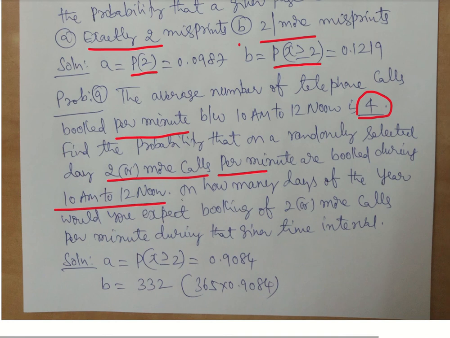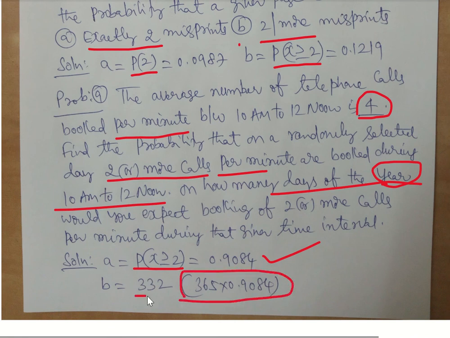On how many days of the year will 2 or more calls per minute be booked? Two things are important here: there is a duration, and there is a number, 4, which is very small. So we can attribute this as a Poisson distribution. First, the probability on a randomly selected day of 2 or more: P of x greater than or equal to 2, in the usual fashion. Second, on how many days of the year, where a year means 365 days, the same probability holds. So 365 times 0.9084 gives you 332.